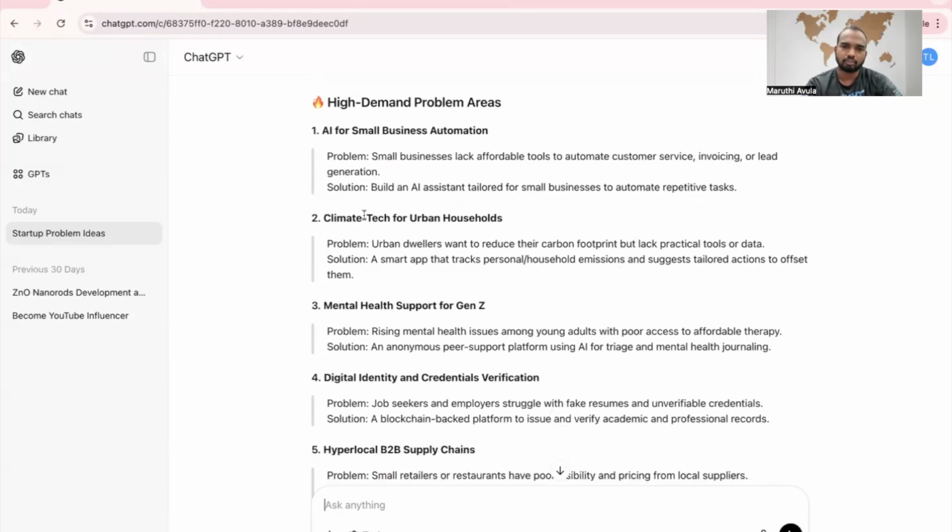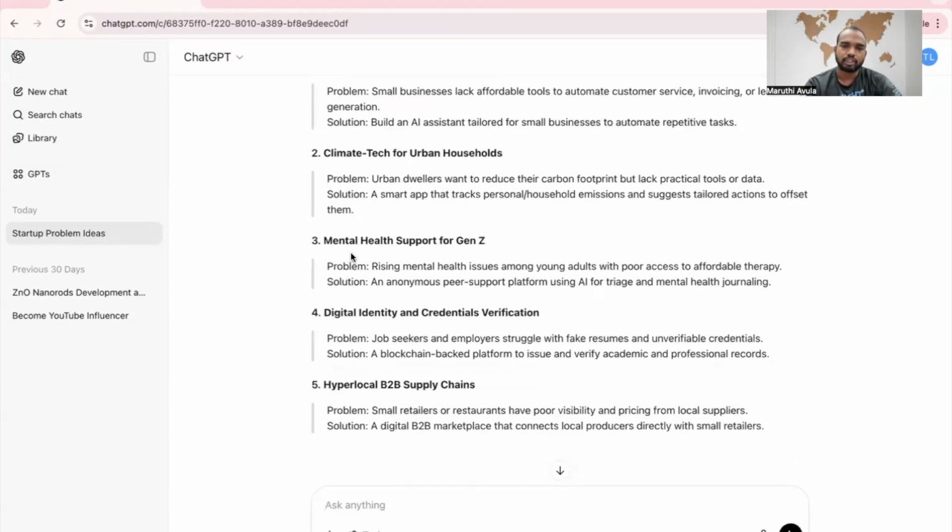Climate tech for urban households. Problem: urban dwellers want to reduce their carbon footprint but lack practical tools or data. Solution: a smart app that tracks personal household emissions and suggests tailored actions to offset. Mental health support for Gen Z. I think it is needed. Problem: rising mental health issues among young adults with poor access to affordable therapy. Solution: an anonymous peer support platform using AI for triage and mental health journaling.